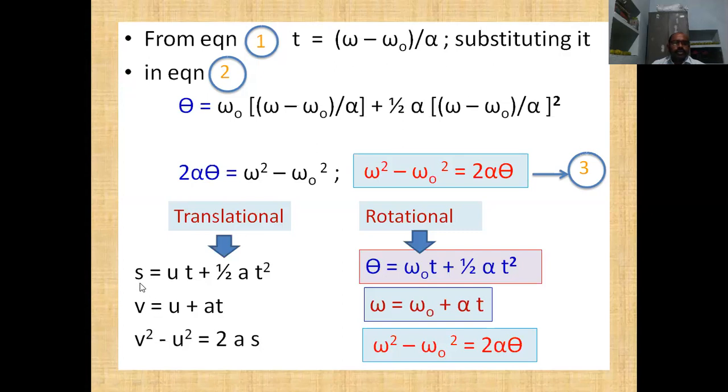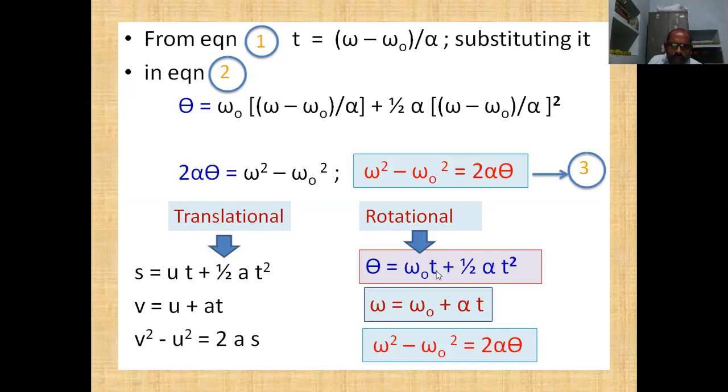So the linear displacement s is equal to ut plus half at square. Here s is the displacement, u is the initial velocity, v is the final velocity, a is the acceleration, and t is the time.